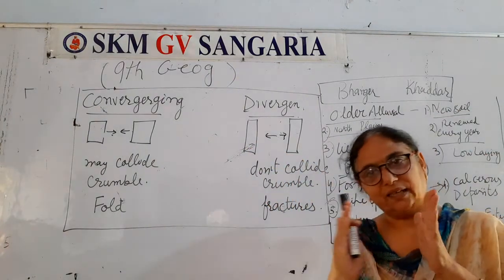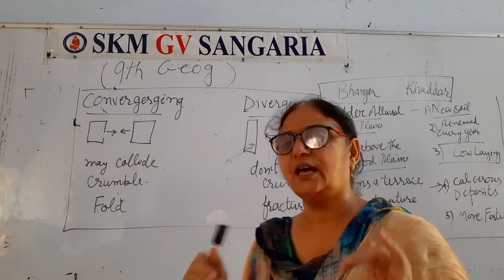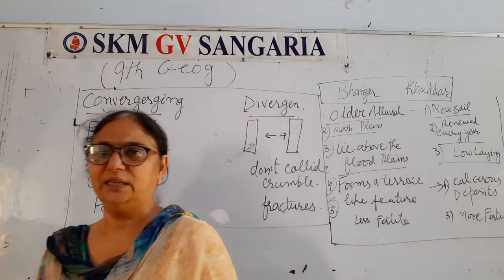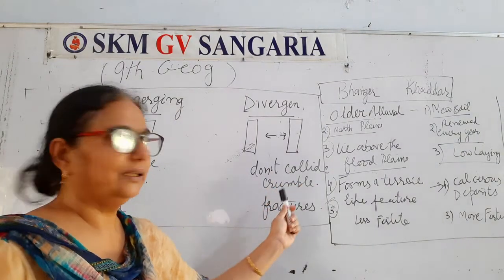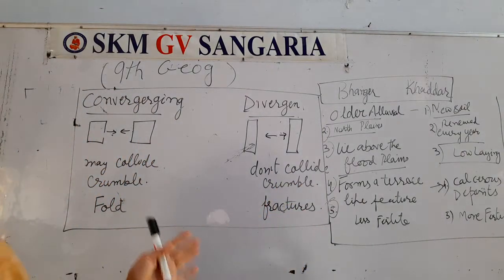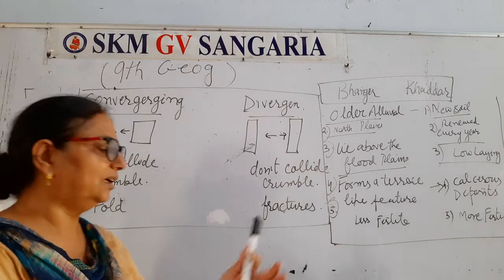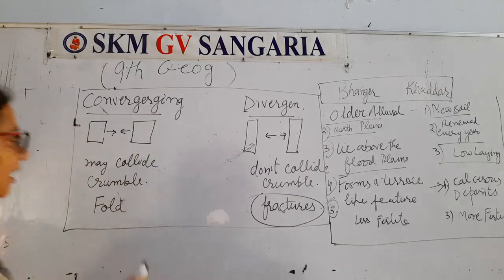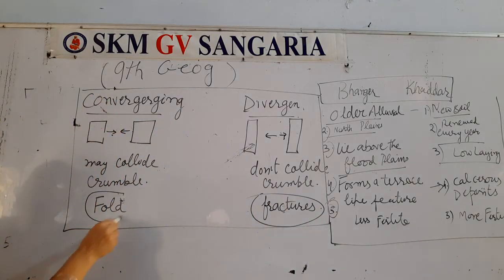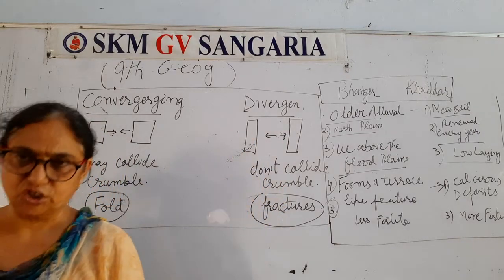The plates get diverted from each other. When these plates are getting diverted from each other, there is no collision and nothing crumbles like that. They are getting away from each other and that results into fractures in the earth plate tectonic. Convergence results into folding and divergence into the fractures.